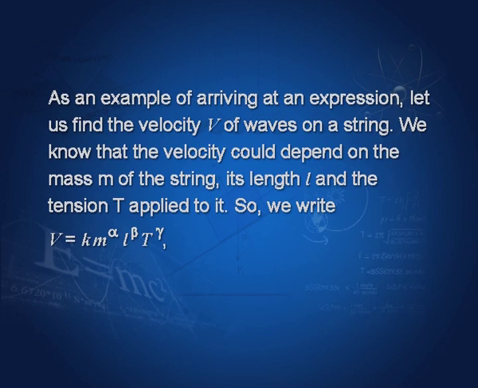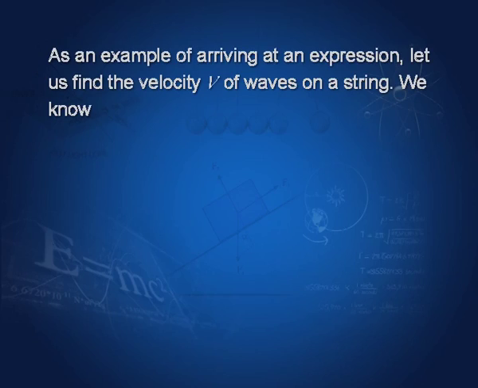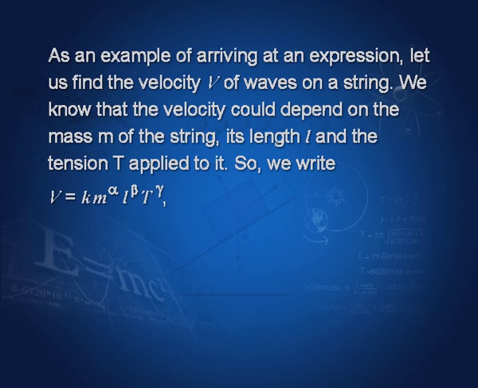As an example of arriving at an expression, let us find the velocity v of waves on a string. We know that the velocity could depend on the mass m of the string, the length L of the string and the tension T applied to the string.